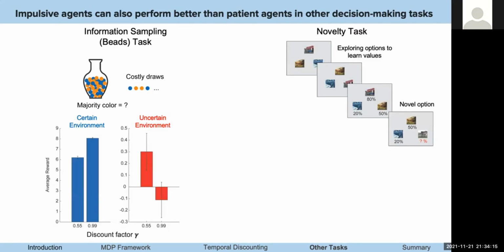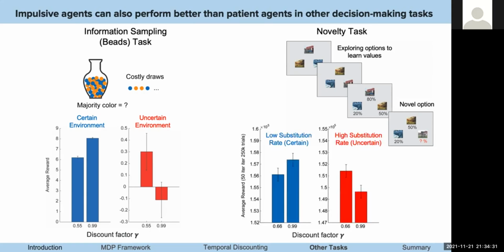In the novelty task, an agent has to actually explore multiple options and learn the value of the rewards. And in this task, every once in a while, a novel image is substituted for a known image, and that value needs to be explored in order to know what its value is. In a certain environment, when the substitution rate is low, then the agent with the higher discount factor does better exploring all the options. In an uncertain environment, when the substitution rate is very high, the agent with the lower discount factor actually does better by sticking to options that are better known, rather than exploring the novel options that will soon disappear, and overall accrues more reward than the agent with the larger discount factor.